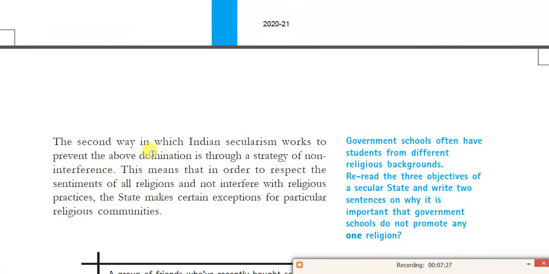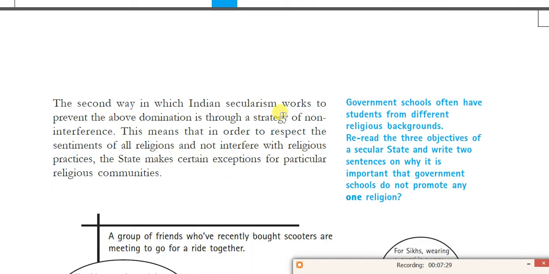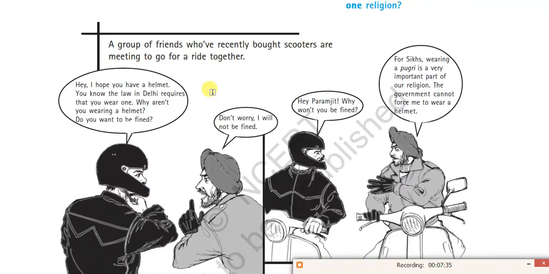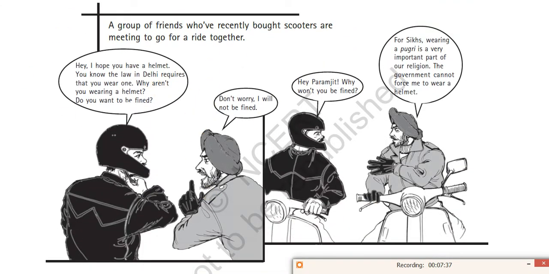And next, the second way in which Indian secularism works to prevent domination is through the strategy of non-interference. Nothing important here, you can move forward. He's giving another example of how the state can give particular importance to certain religious communities. For example, one person is wearing a helmet, and the second person, who belongs to the Sikh community, is not wearing a helmet.